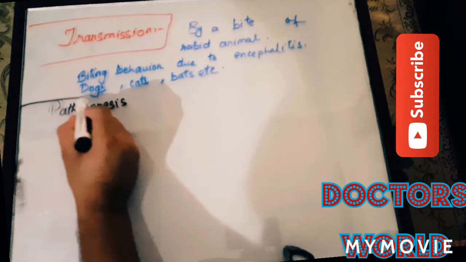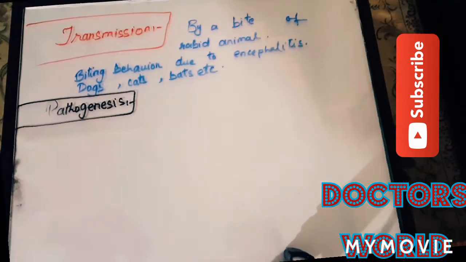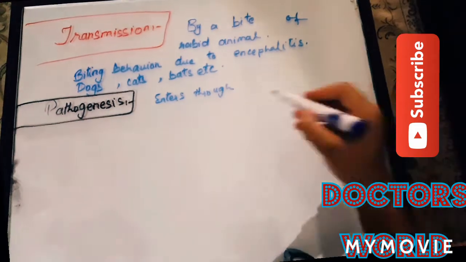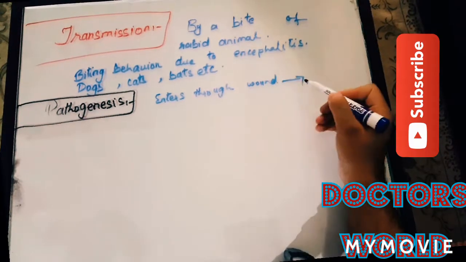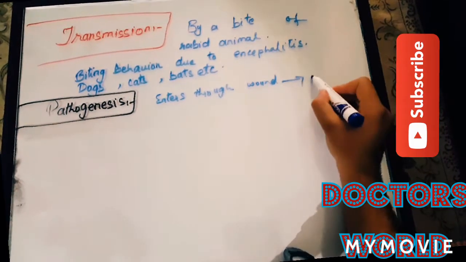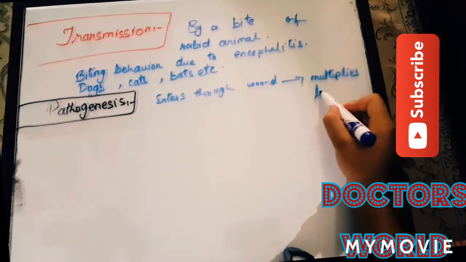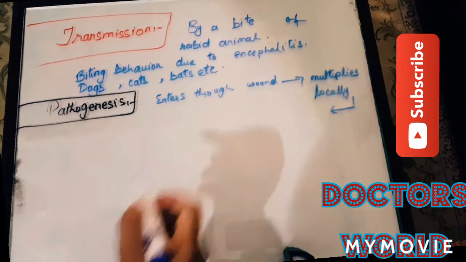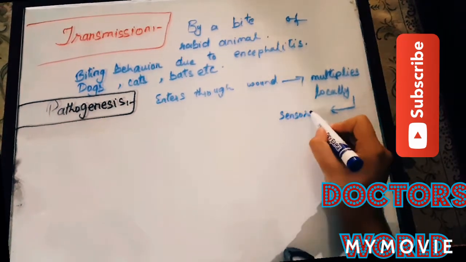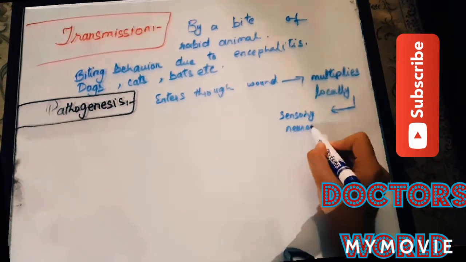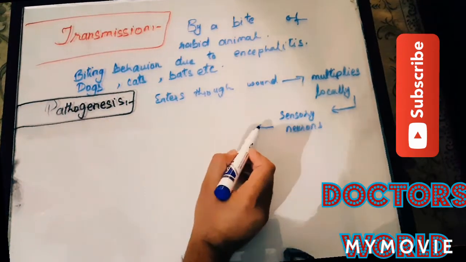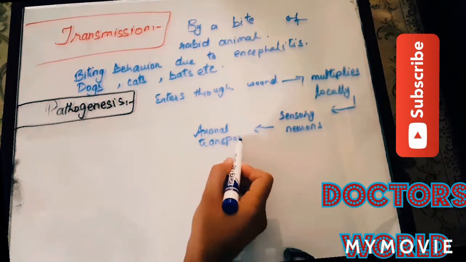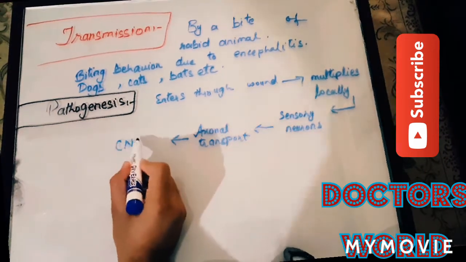What is the pathogenesis of this virus? This virus, as we know, enters through the wounds, binds with the acetylcholine receptors and enters the cell. Here it multiplies locally, then infects the sensory neurons. After infecting the sensory neurons, the virus moves by retrograde axonal transport to the central nervous system.